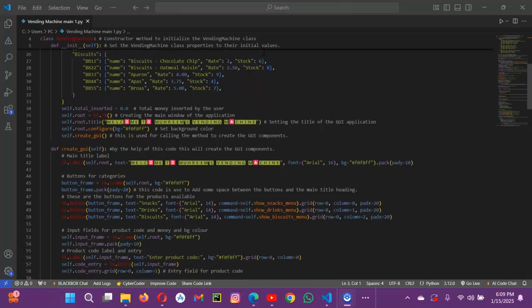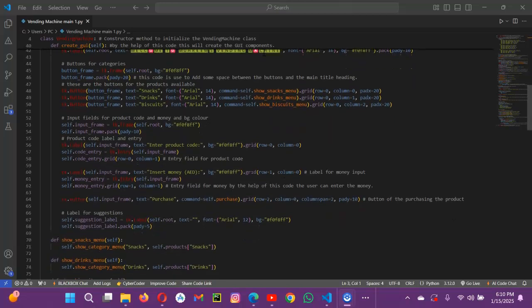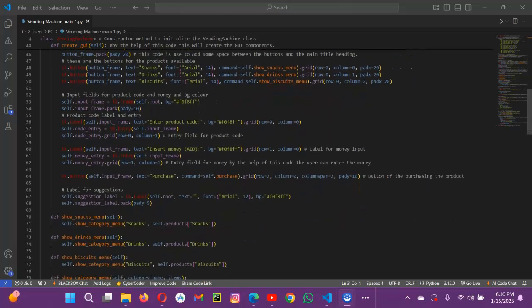Now we come to configure the GUI window. The title sets the window title. The bg sets a light blue background color, and create GUI calls a method to create the GUI components. def create_gui(self): this method defines and arranges all GUI components.